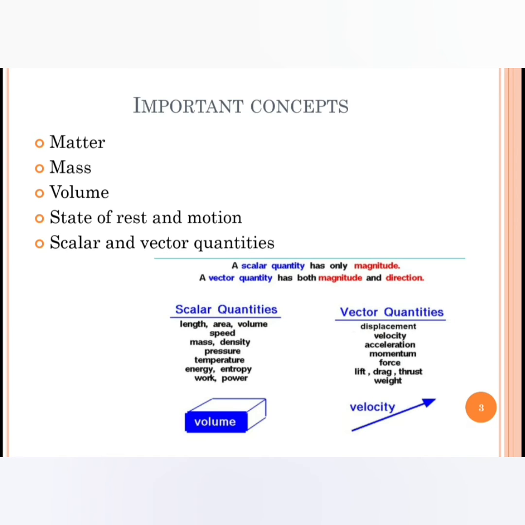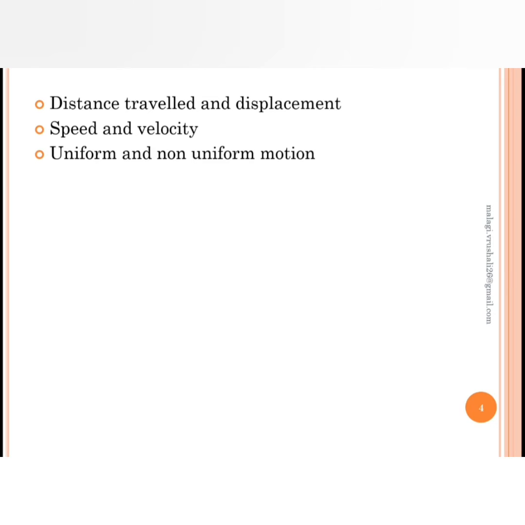Vector quantities have both magnitude and direction. So it is going in this direction. When we say that an object of this much mass is going in this direction, then it becomes a vector quantity, such as velocity, acceleration, moment, force, drag, thrust, weight, etc. The next, we need to understand distance and displacement.